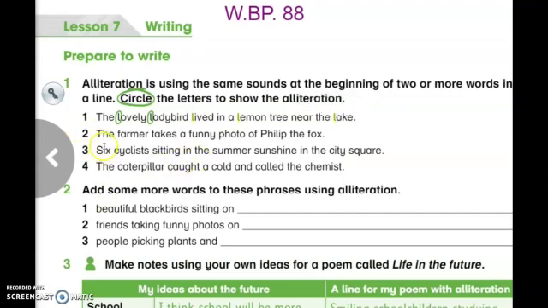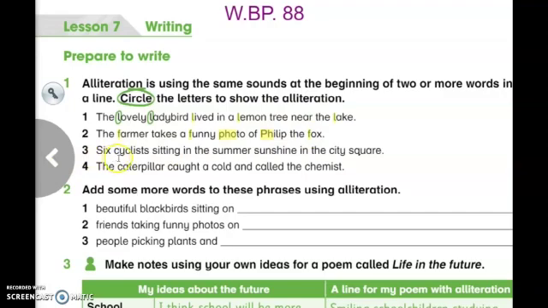Number 2, the farmer takes a funny photo of Philip the fox. So as you can see, we have the repeated sound like F, farmer, funny, photo, Philip, and here we have fox. So this is the repeated sound.